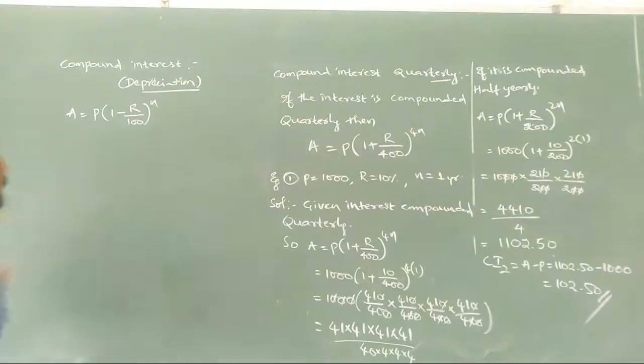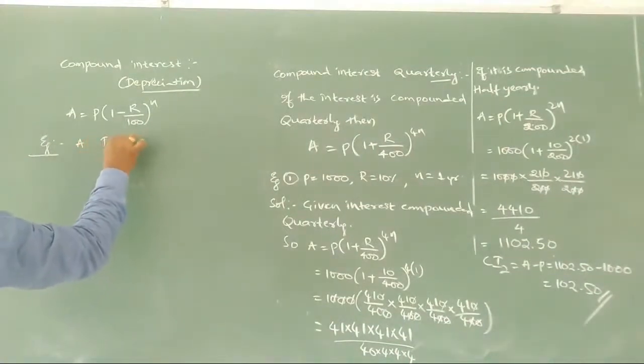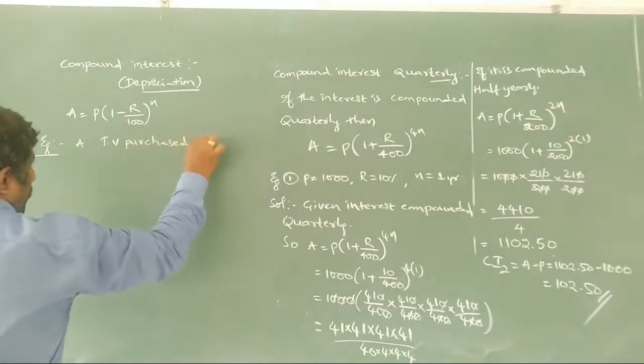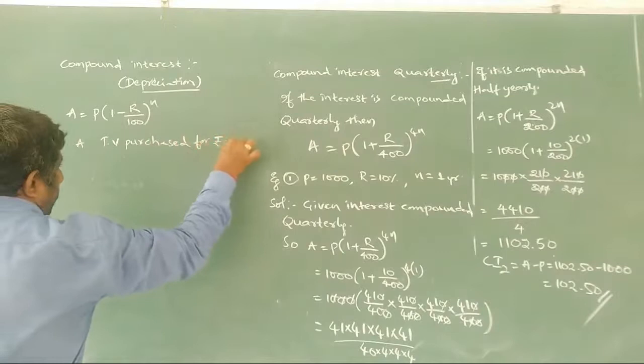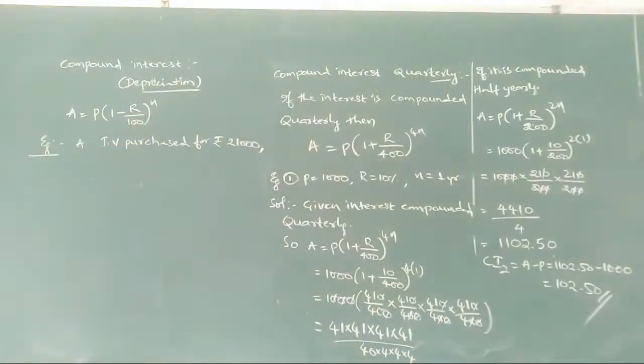Now for that I am going to take an example here. A TV purchased for rupees 21,000.